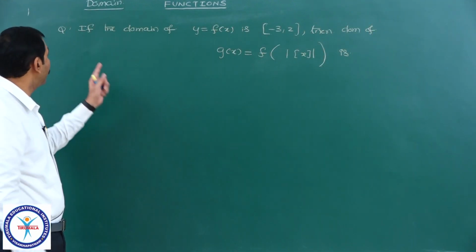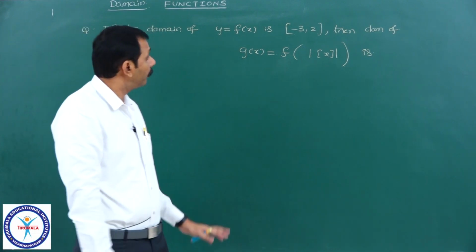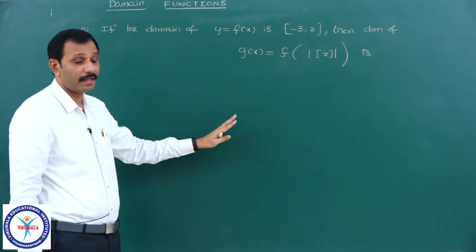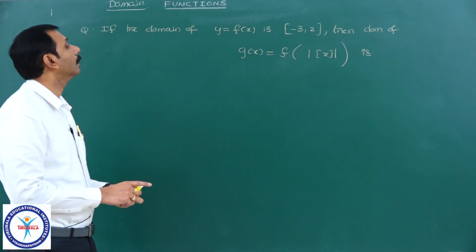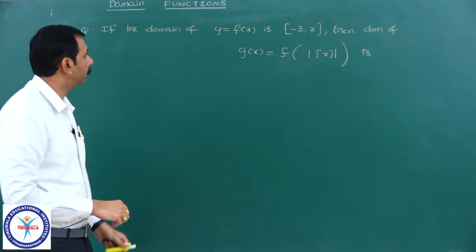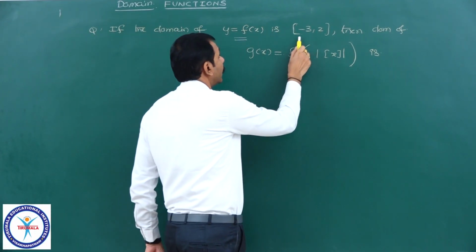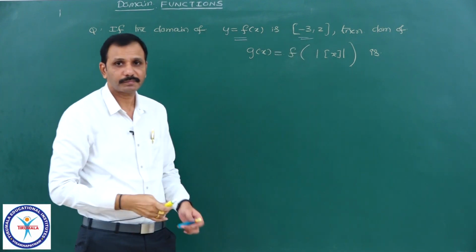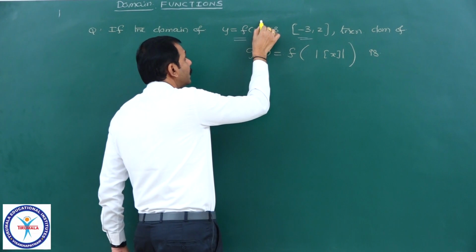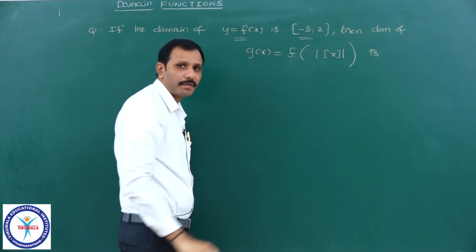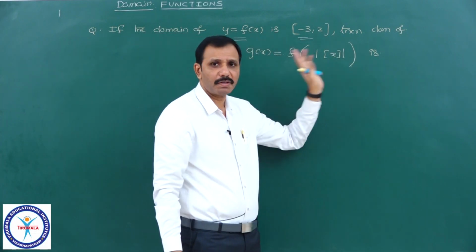Right, one more problem on this domain. Of course, it is not a previous JEE question, but chances are there that they may ask this type of question also. It is like a composite function type. The domain of y equal to f of x is given as minus 3 comma 2. What is the meaning here? The values of x where this function is defined are minus 3 comma 2. So, whatever you keep here, that should be between minus 3 comma 2, that is the meaning.